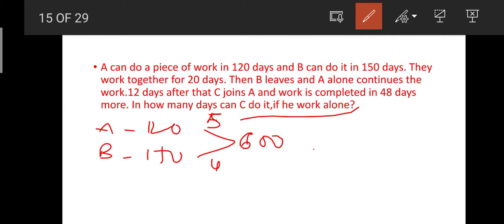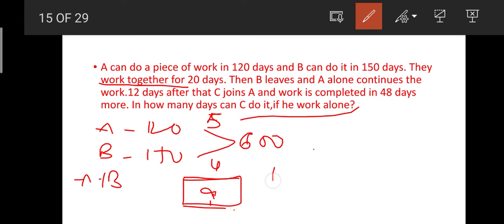If they work together they do 9 units of work per day, isn't that so? They work together for 20 days. By doing 9 units of work per day for 20 days, they complete a work of 180 units. Our total work is 600 units.